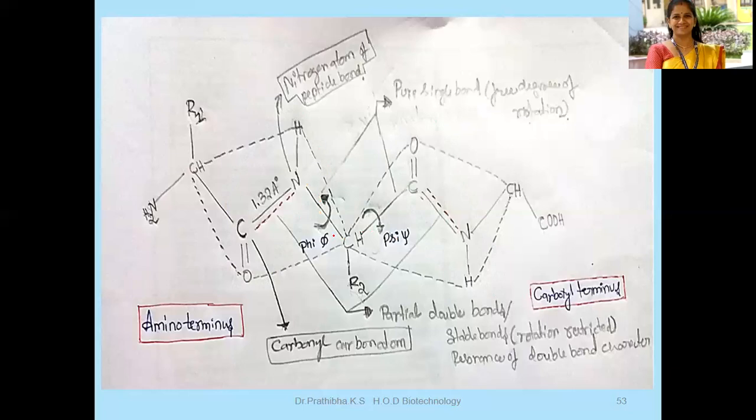Phi is nothing but the torsional angle with the amino alpha carbon atom, and psi angle is the alpha carbon atom carboxyl group, known as the psi angle. Okay.